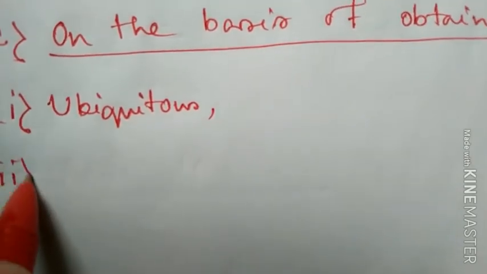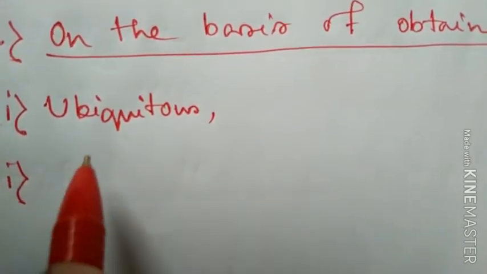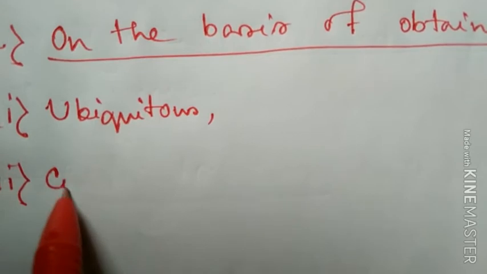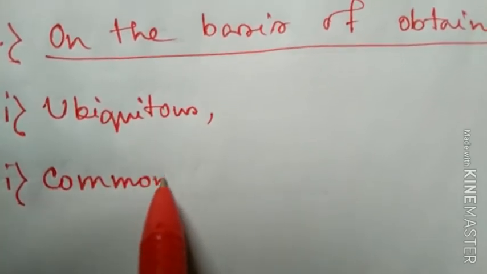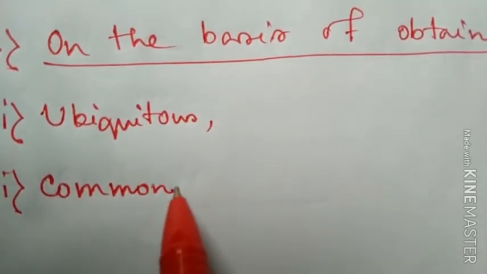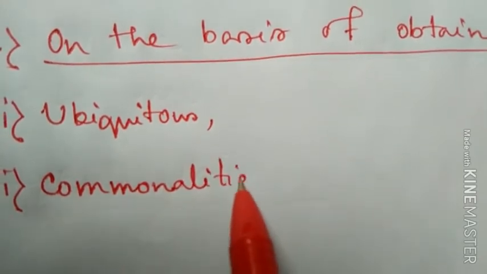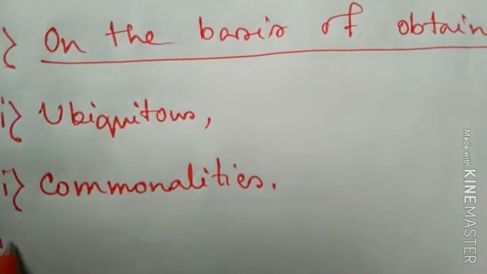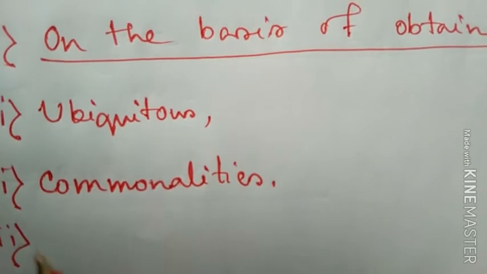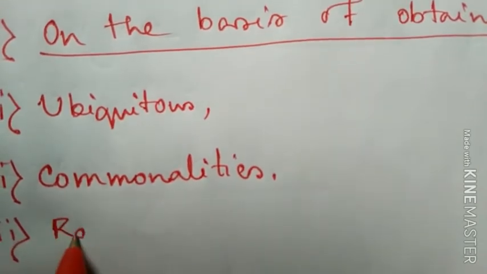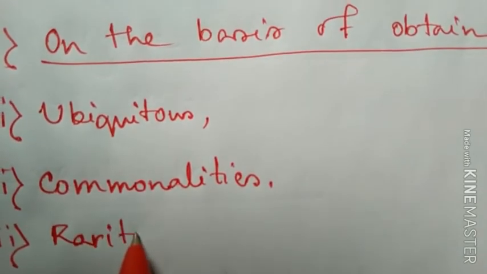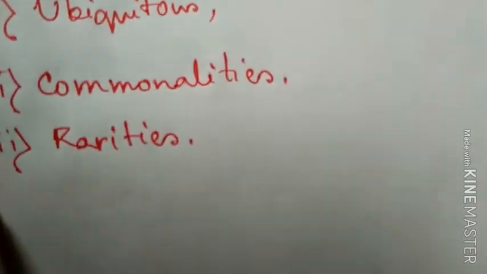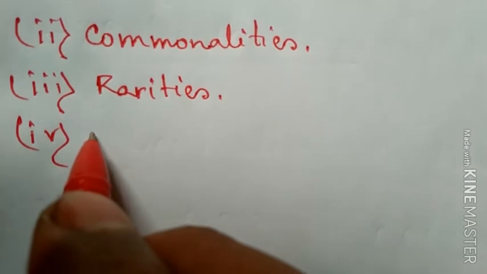Another type of resource you can say as the commonalities. Another type of resource you can say as rarities. And another type of resource you can say as the uniquitous.